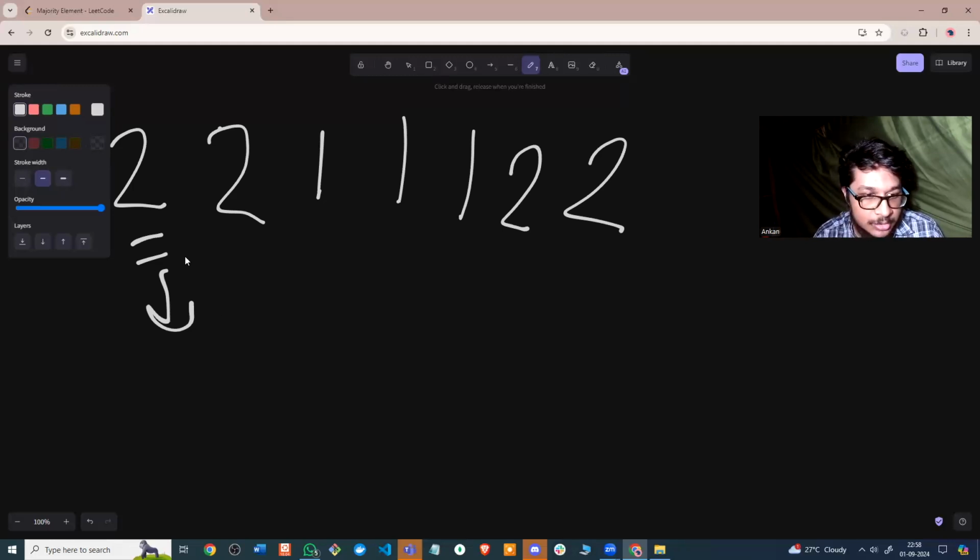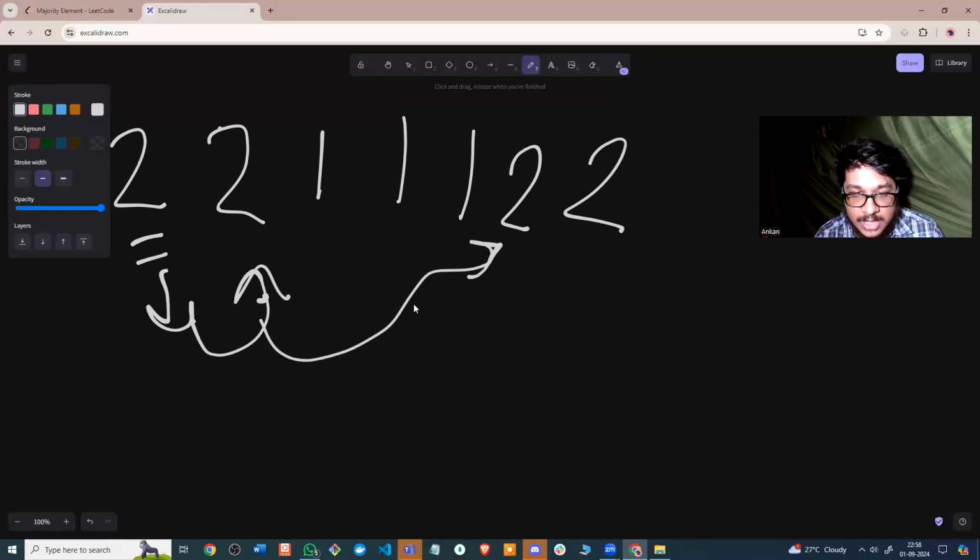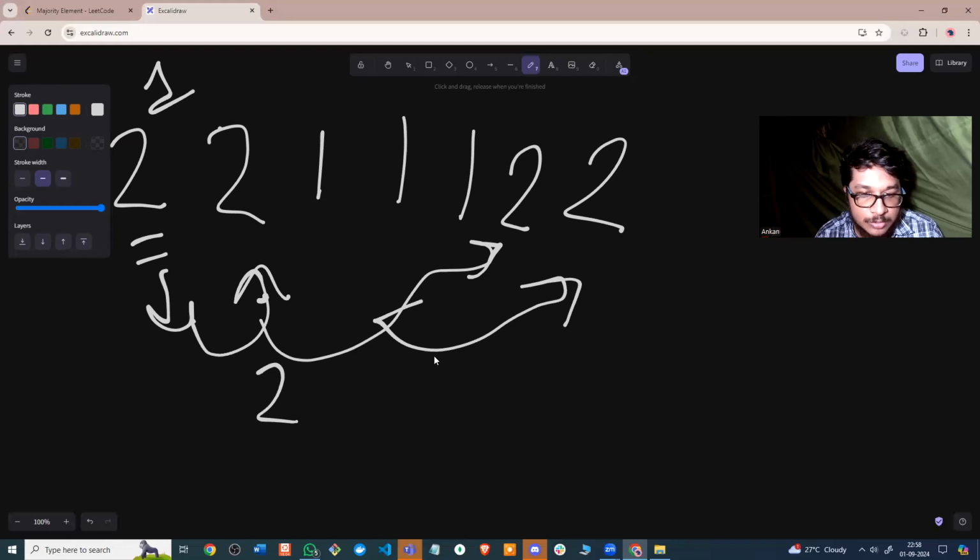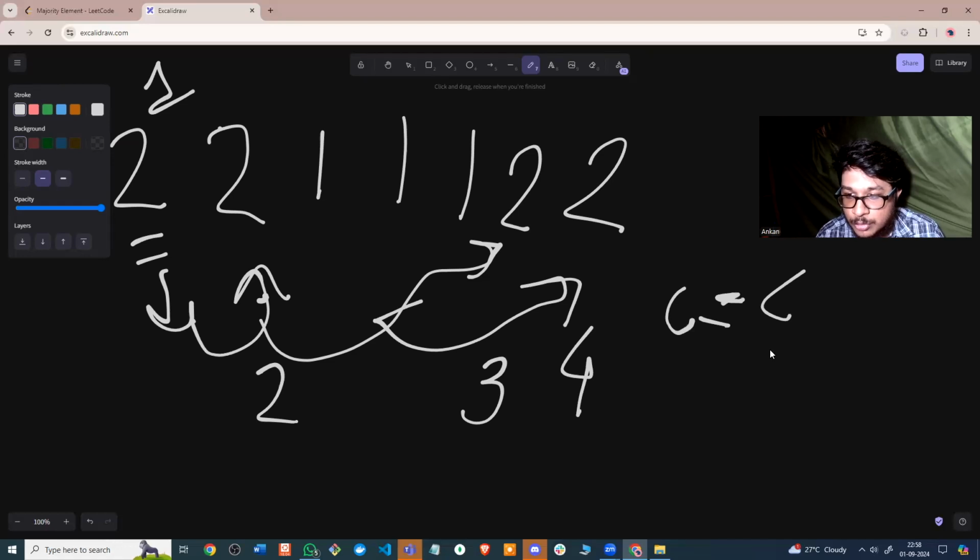For this 2, you check if we have any 2s over here. Yes, we have. At present, the count is 1. When you reach here, count becomes 2, then 3, then 4. So count is equal to 4, and the size of the array is 1, 2, 3, 4, 5, 6, 7.